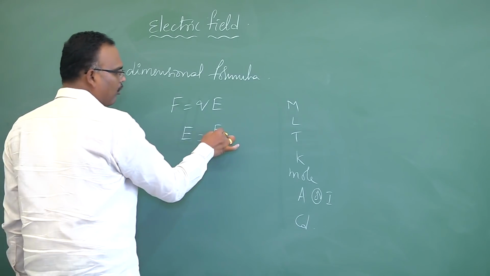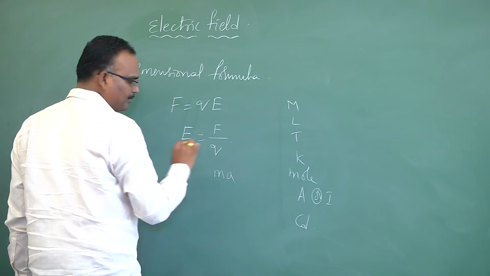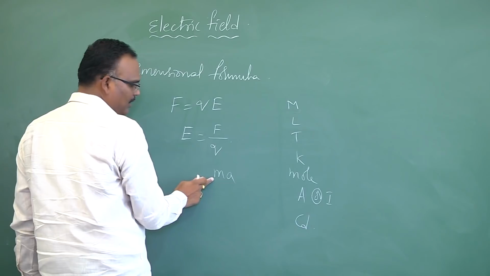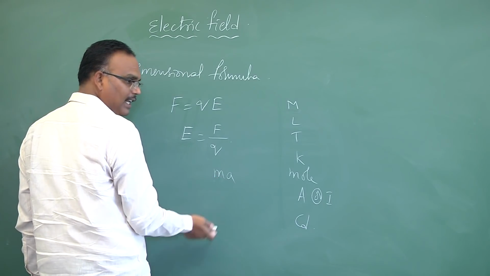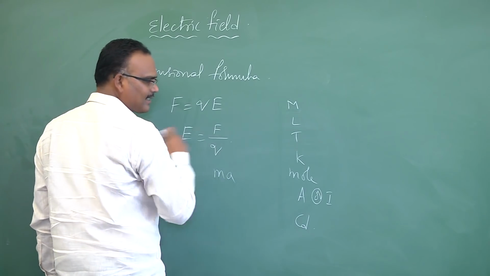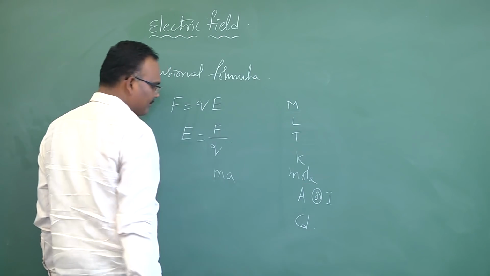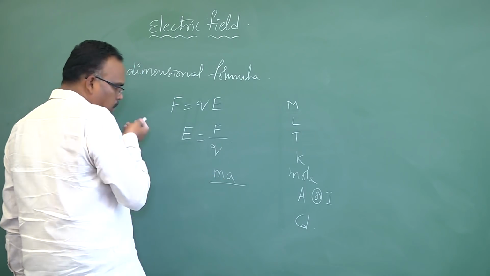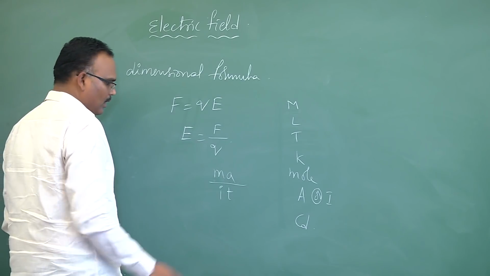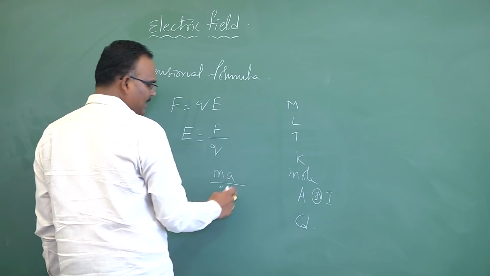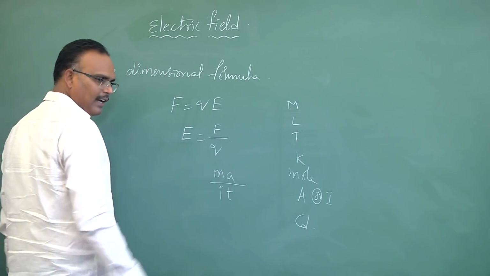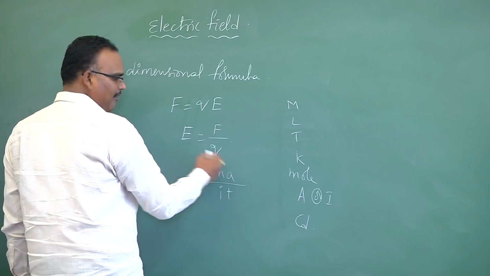We'll see. Force is MA. Mass is there in the fundamental list. That means no need to convert this physical quantity further. But acceleration is not there in the list. Still it is derived. Charge can be derived from current into time. We already know current is there in the fundamental list. Time is there in the fundamental list. So no need to convert the denominator. Still this is derived.